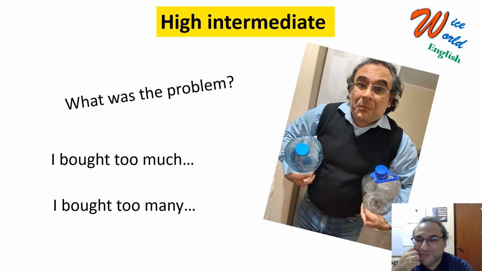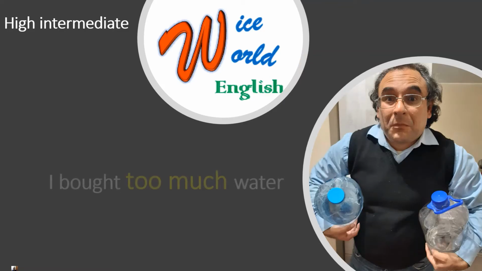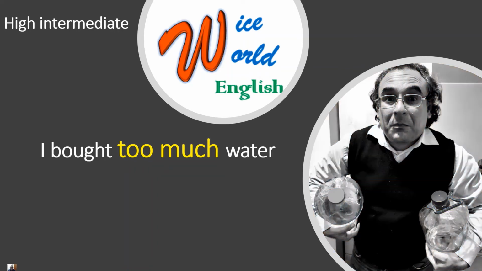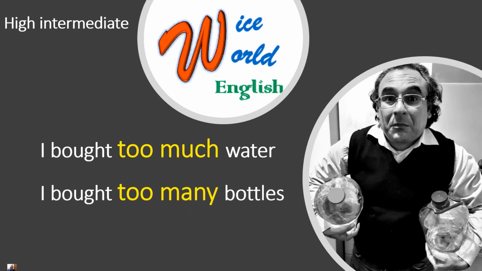I bought too much, I bought too many. And here's the answer. I bought too many bottles of water. Well, that's the photo, but I think I had like 4. Well, exaggerated. You see.